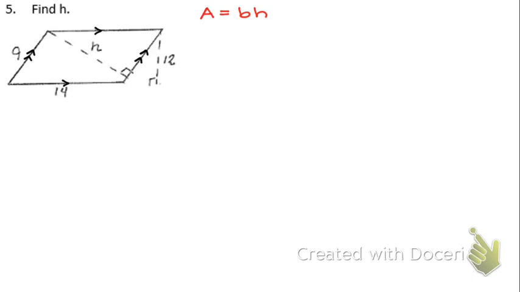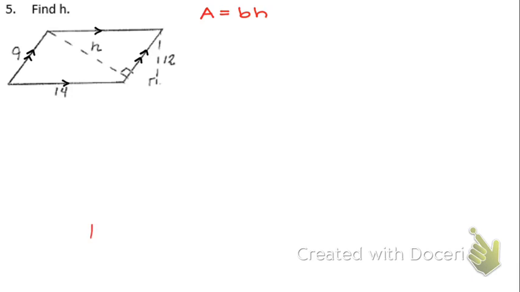Now, if you notice right here, this height is not matching up to that vertex, okay? So it actually does represent a height where this segment is the base, okay? And this right here is the height. But if you remember, in a parallelogram, any of the sides can be the base as long as the height is perpendicular to it. So this right here is a base, and this right here is the height too. So I can easily find the area of this parallelogram. So let's go ahead and quickly do that.